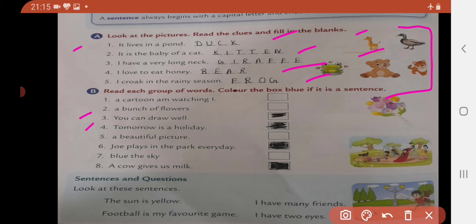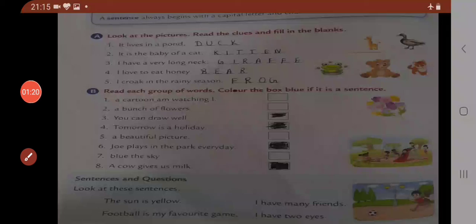Now the next is: you can draw well. So this is a complete sentence as the first letter is written in capital and at the end there is a full stop. Then color it. Tomorrow is a holiday. Yes, it is a sentence. A beautiful picture. No. Joe plays in the park every day. Yes, it is a sentence. Blue the sky. No. A cow gives us milk. Yes, it is a sentence, children.